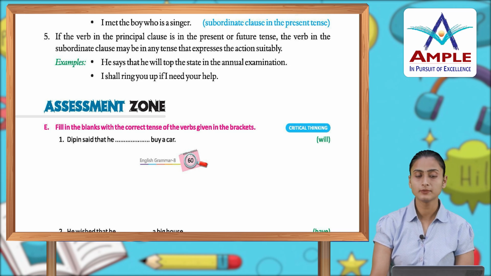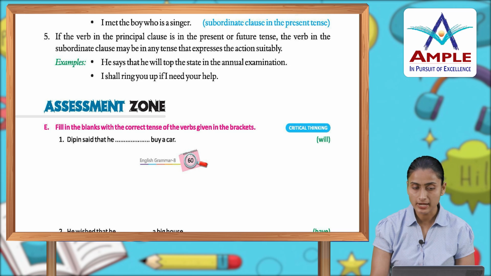So, assessment zone, fill in the blanks with the correct tense of the verbs given in the brackets. Dipin said that he would buy a car.